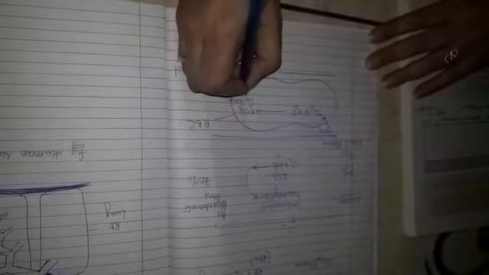70% of carbon dioxide enters from the blood plasma into the RBCs, and inside the RBC it combines with water to form carbonic acid.